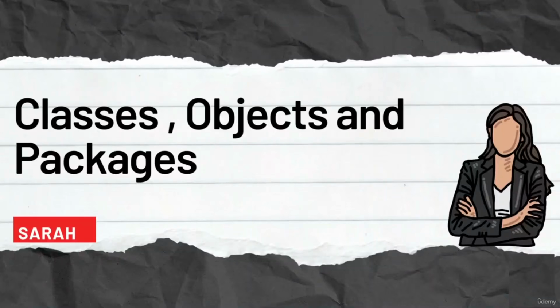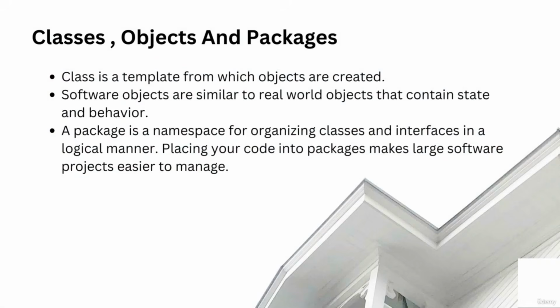Next, we'll be talking about classes, objects, and packages in Java. A class in Java is like a blueprint or a template from which objects are created. For example, in the real world we have a car blueprint from which real cars are made. Here, blueprint is a class and real cars are objects. Software objects also have state and behavior just like real world objects.